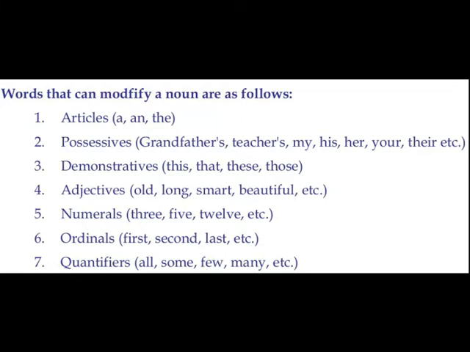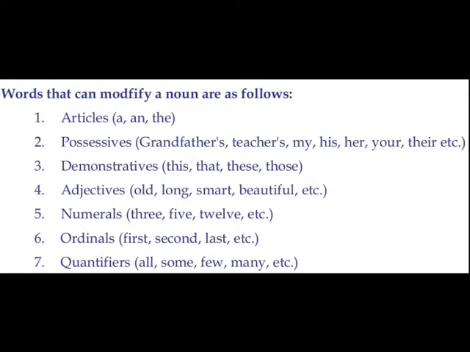Then in that case, 3 is a modifier. Students is the head noun. Three students together form the noun phrase. Now, ordinals also can be modifiers. Ordinals means those words which we use in this form: first, second, last, etc.